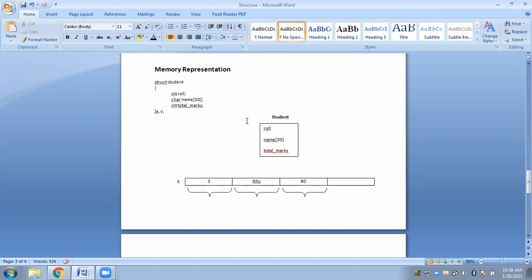Now you see the memory representation. This is like a template, the student template, and here we have this information: roll number, name, and total marks. So this is your structure. Now whenever you declare the variables, once the variable x is declared, a separate space will be allocated to x.